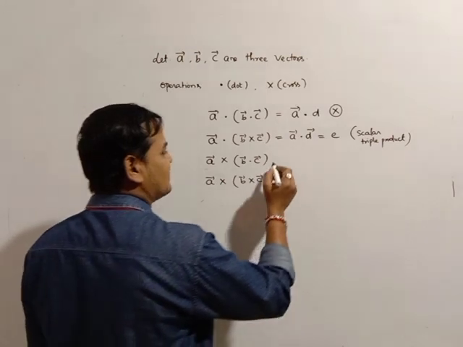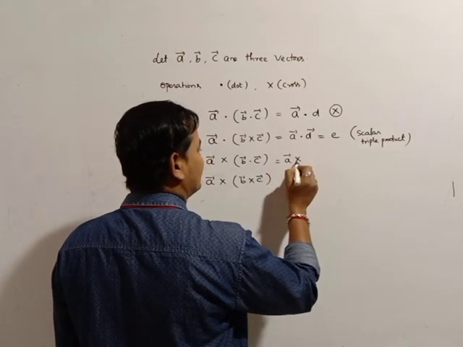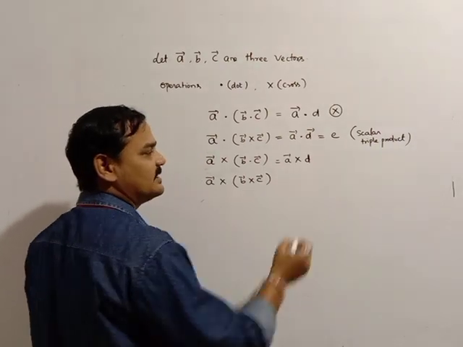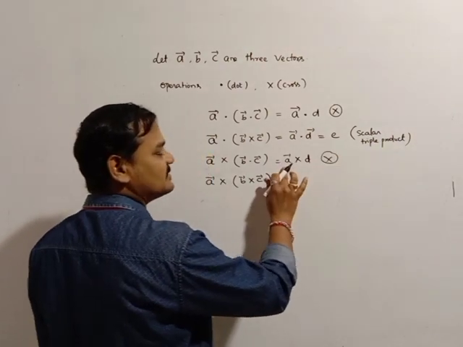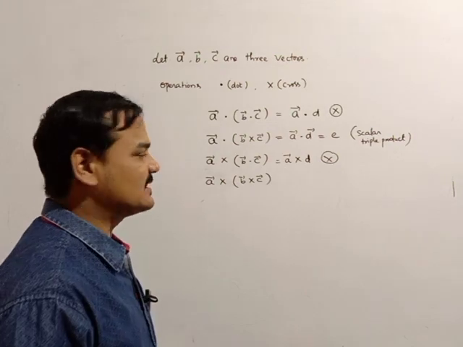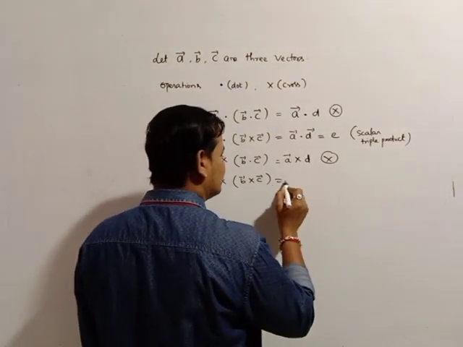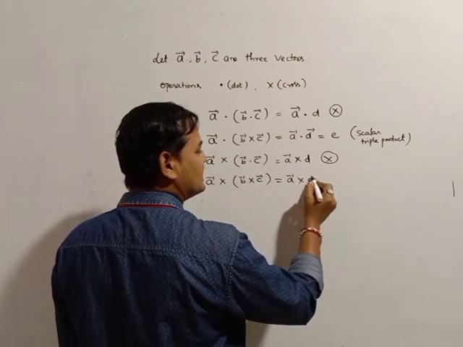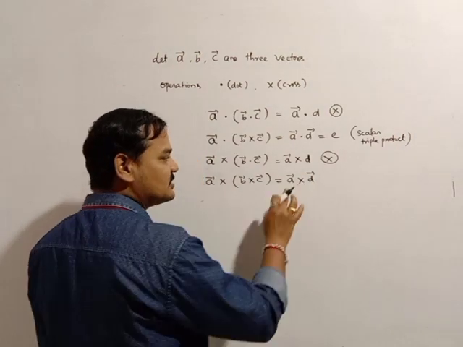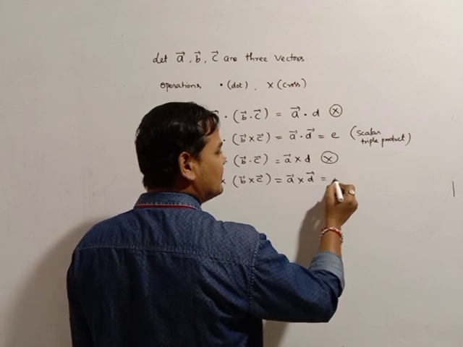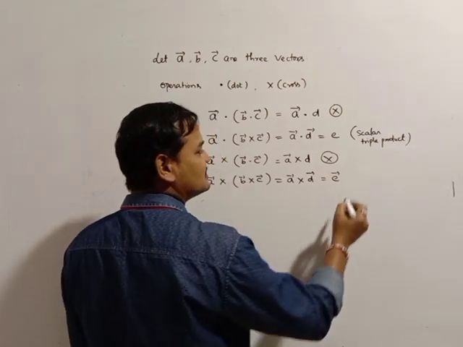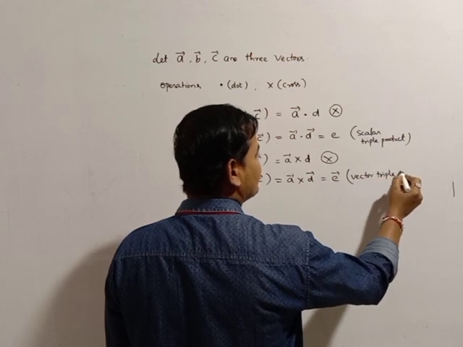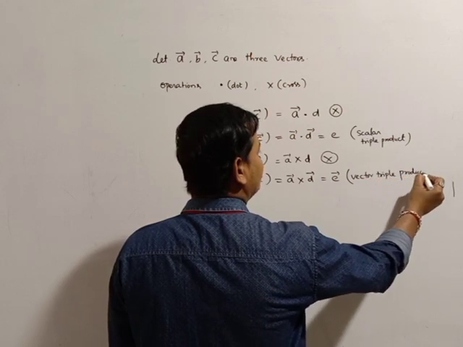Now come to this concept. A bar cross, B bar dot C bar, is a scalar number. It is also not possible, because with one vector and one scalar you cannot do the cross product. Come to this one: A bar cross, B bar cross C bar. B bar cross C bar gives a vector. So the cross product of two vectors is possible and it gives a vector. So it is called the vector triple product.